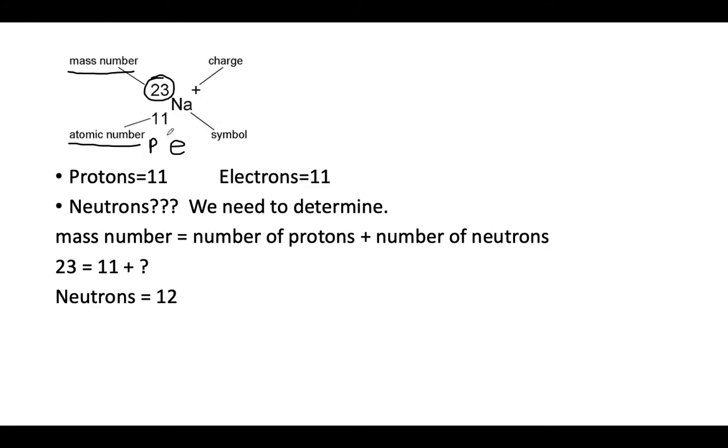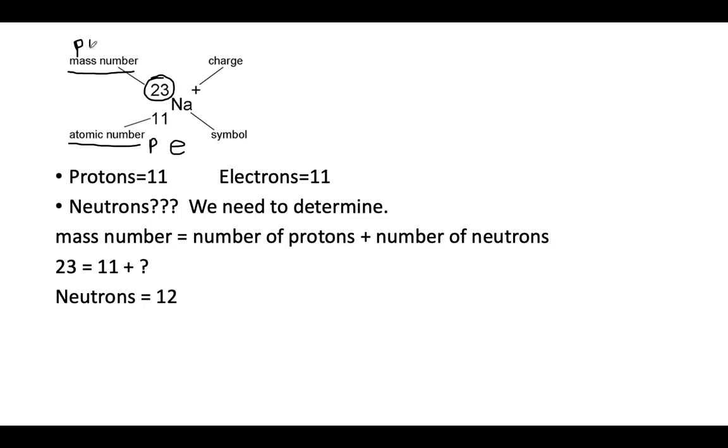So how many protons does this sodium-23 have? It has 11, because that number right there is your atomic number. How many electrons? It has 11. This number tells me that. How many neutrons, though? What does the mass number tell me? It tells me the number of things that have mass. What has mass?